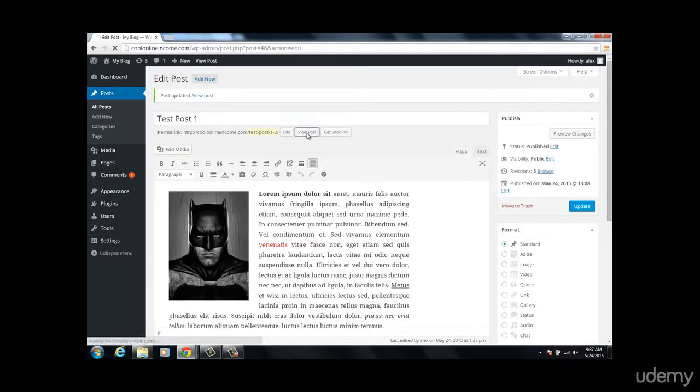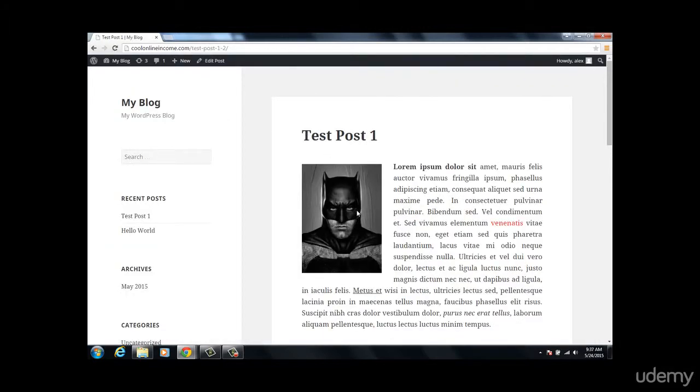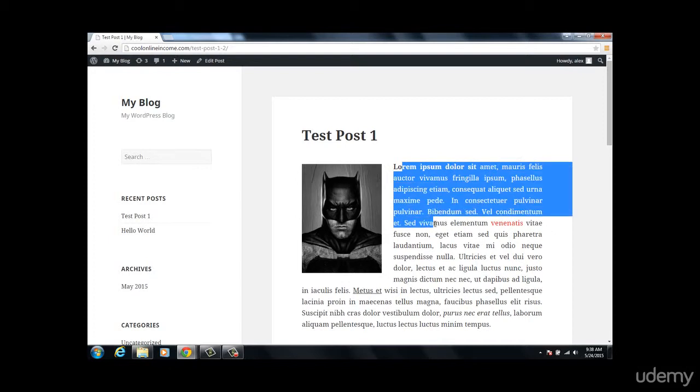I'm going to click on view post, and here we have the Batman image just beside the text. Okay, and that's basically how to add images to your content.